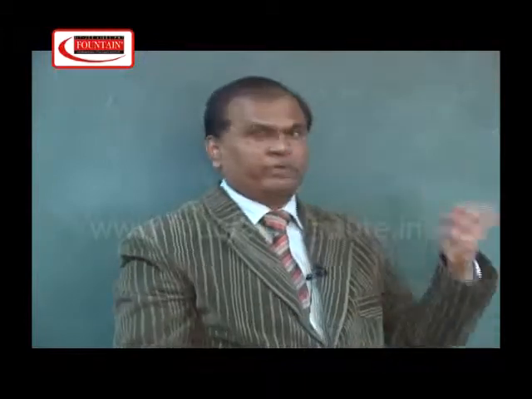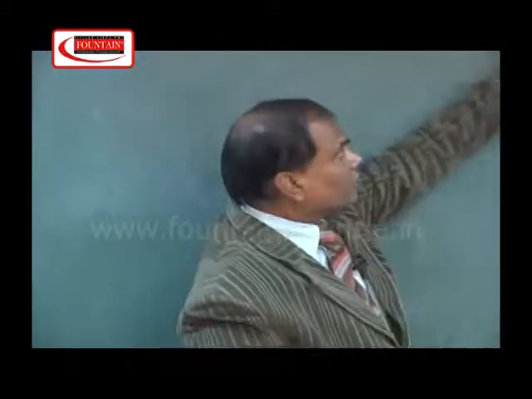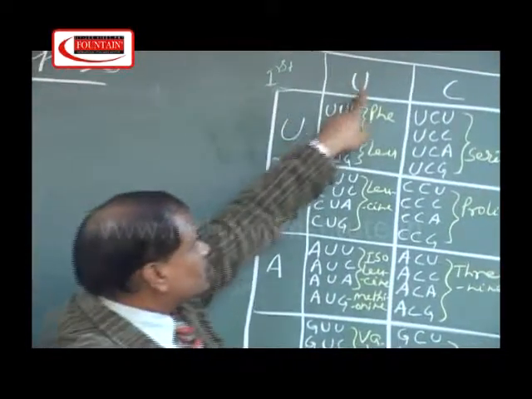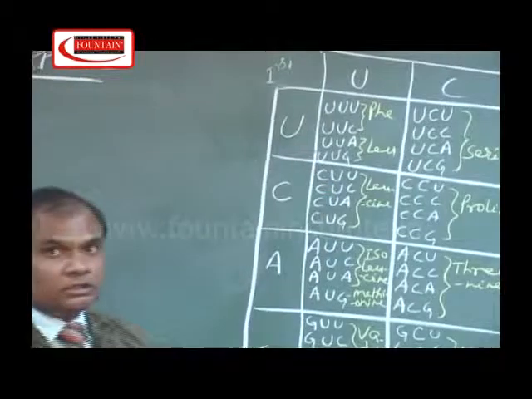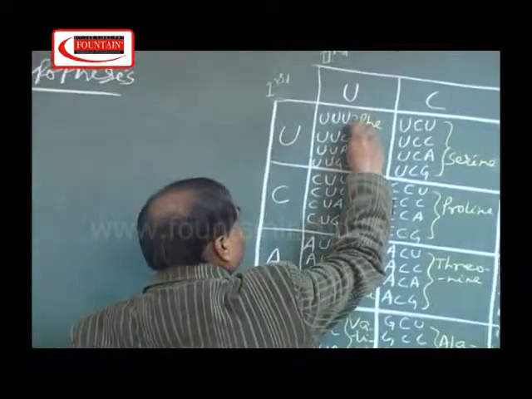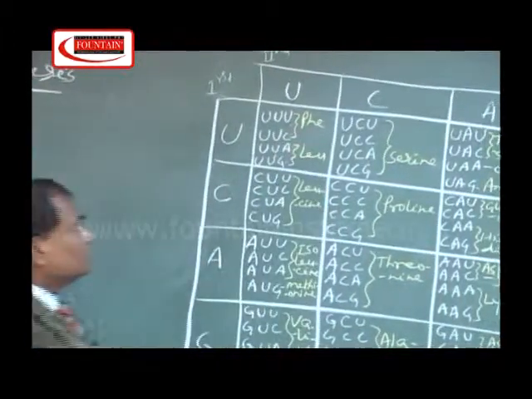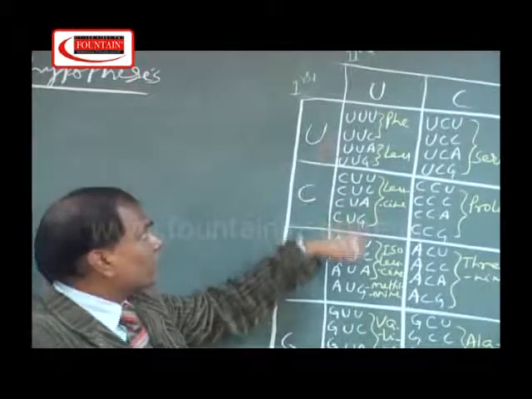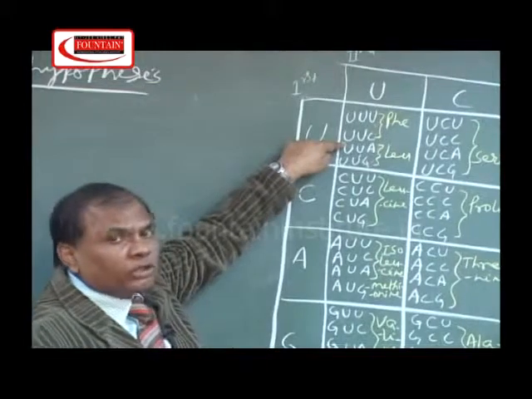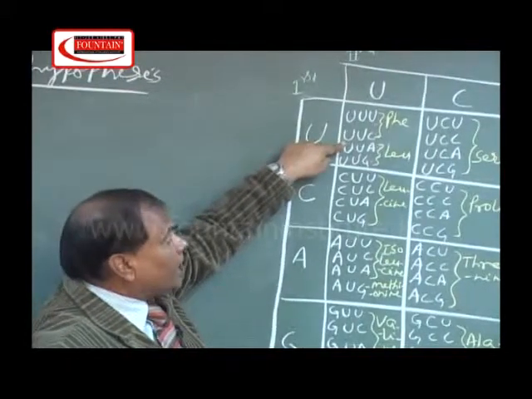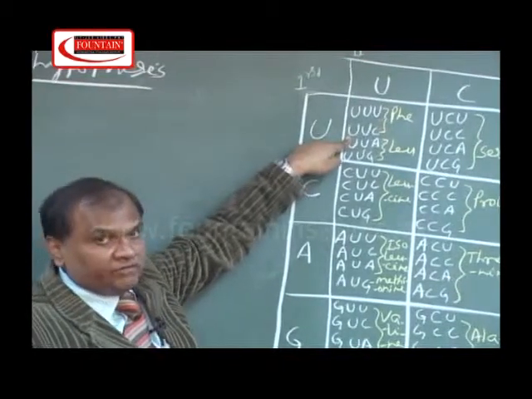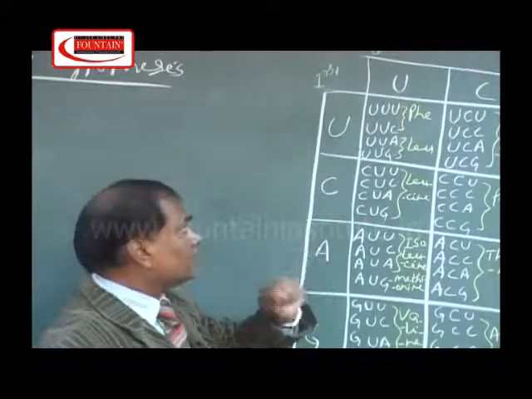Now see how we prepare this codon dictionary. This one is the first nitrogenous base, it is constant. This one is the second nitrogenous base, it is also constant, but the third base is getting changed. Like here you can see U, C, A, G. So only the third base is variable. These two codons, UUU and UUC, will code for the amino acid phenylalanine, and phenylalanine was the first amino acid which was deciphered by utilizing this technique.